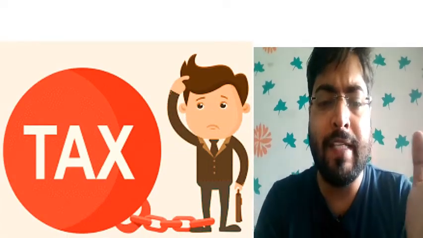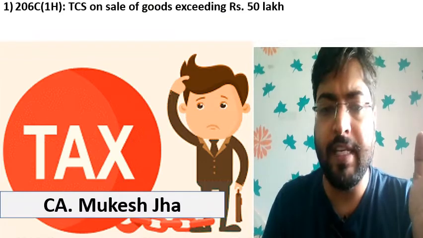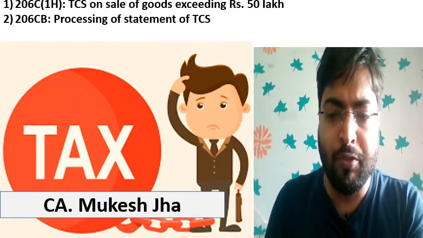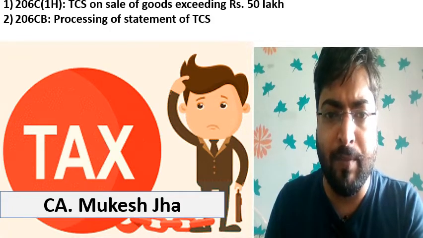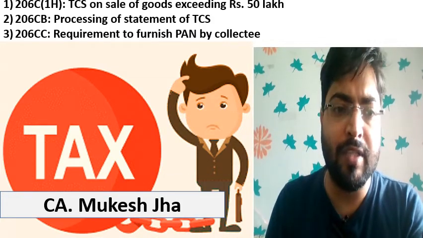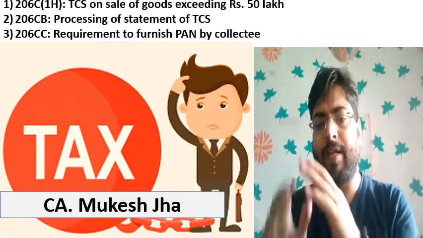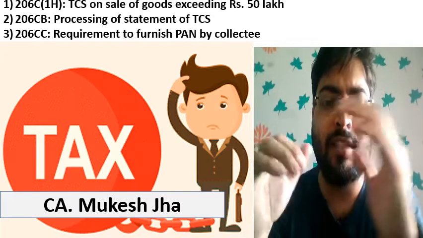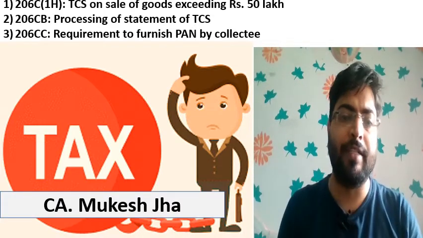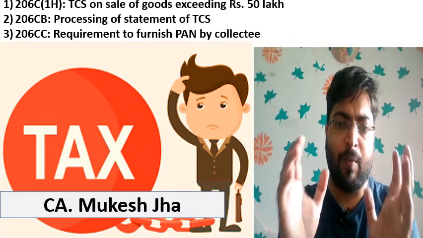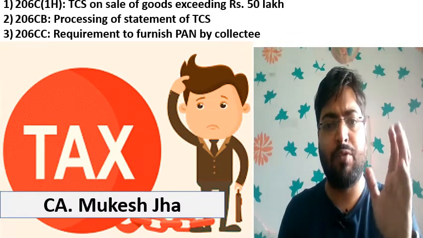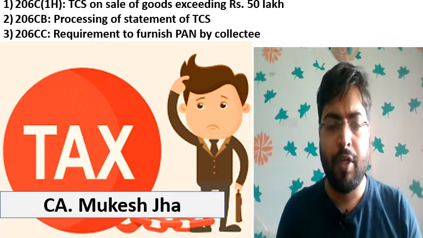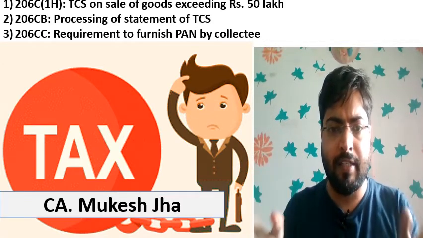So today we will discuss section 206C(1H) TCS on sale of goods exceeding rupees 50 lakh, section 206CB processing of a statement of TCS, and section 206CC requirement to furnish PAN by collectee. Section 206C(1H) was inserted in the Finance Act 2020, and a similar provision was also inserted in the Finance Act 2021, section 194Q TDS on sale of goods. Both the sections should be studied together.